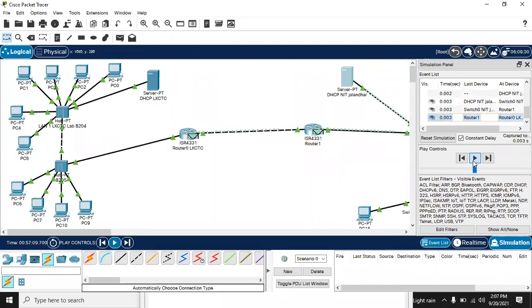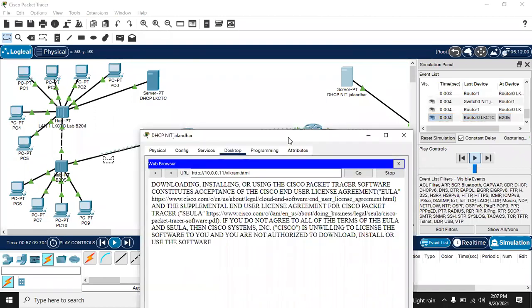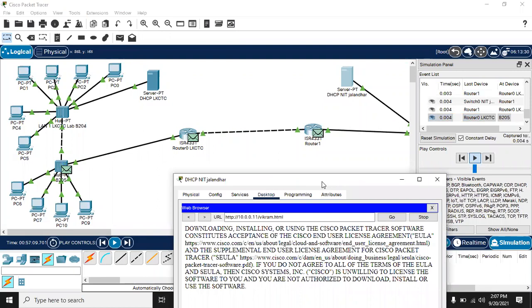From the router, it went to the other router, and from the other router, it went to the hub of that LAN. From that hub, it gets broadcast and reaches the other lab. And on the other lab, it gets rejected because it does not belong there.